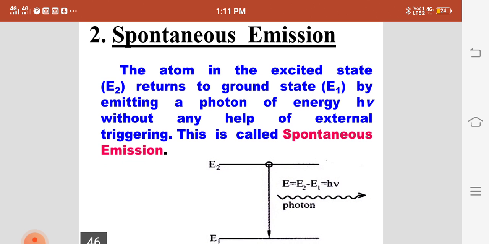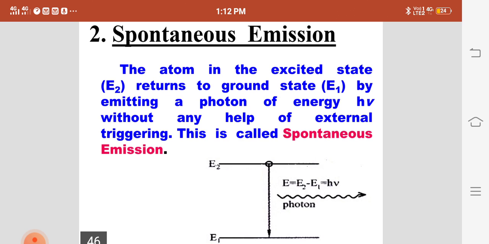In case of spontaneous emission, the atom in the excited state returns to ground state by emitting a photon of energy h nu without any help of external triggering. This is called spontaneous emission. Here we can see that energy level E2 gives out the photon from E2 to E1. This process is called spontaneous emission. Here no external force or energy is applied.